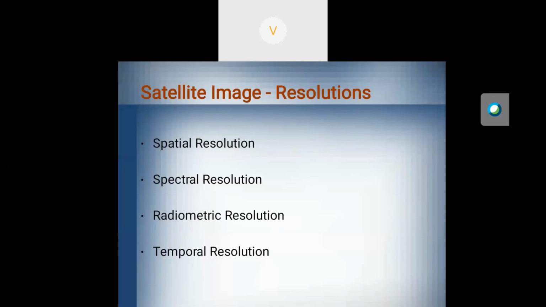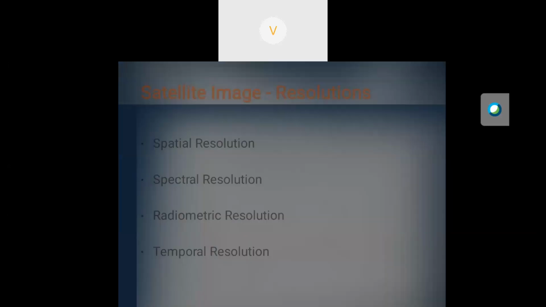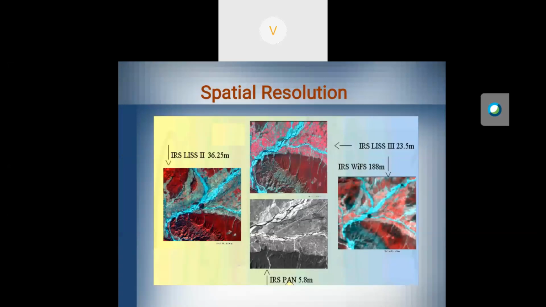What is resolution in a satellite image? These 4 types of resolution are mandatory. One is spatial resolution, another is spectral resolution, third is radiometric resolution, and fourth is temporal resolution. What is meant by spatial resolution?